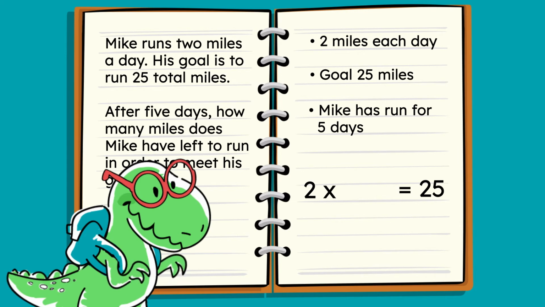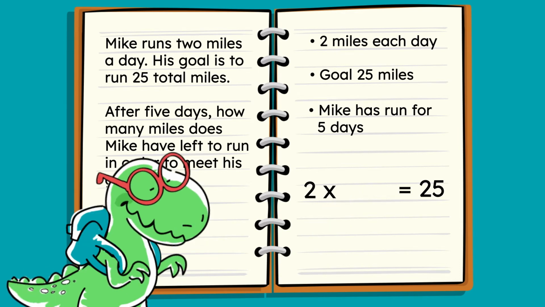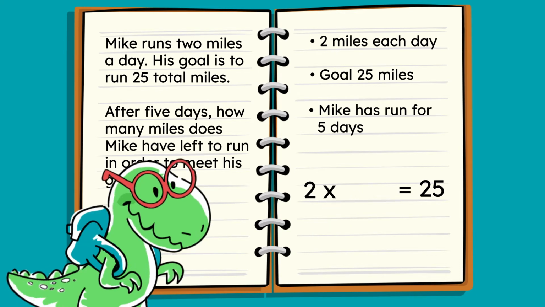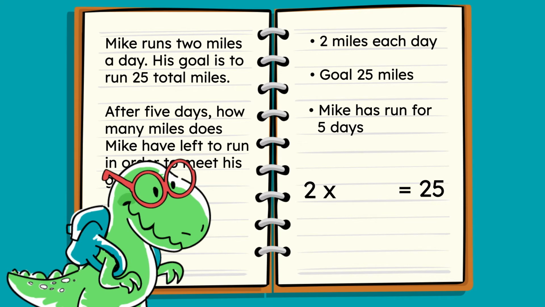Friends, please notice that I left space after 2 times because we still need to represent the additional information in the problem, 5 days and the unknown. I'll wait so you can write this information on your paper. 2 times space equals 25.